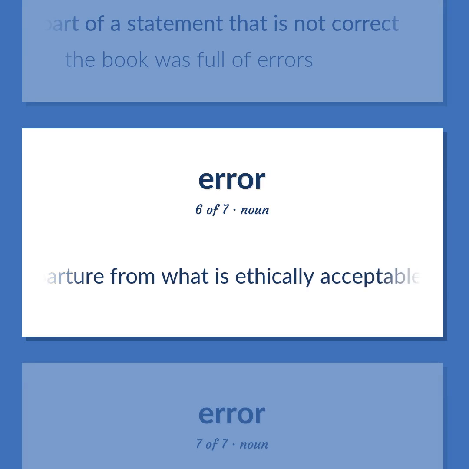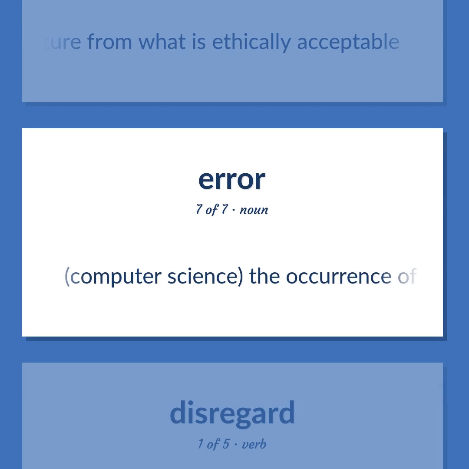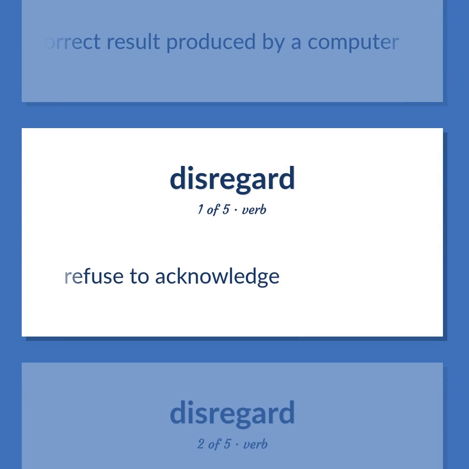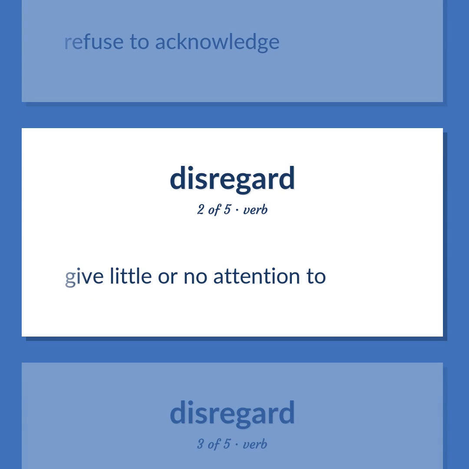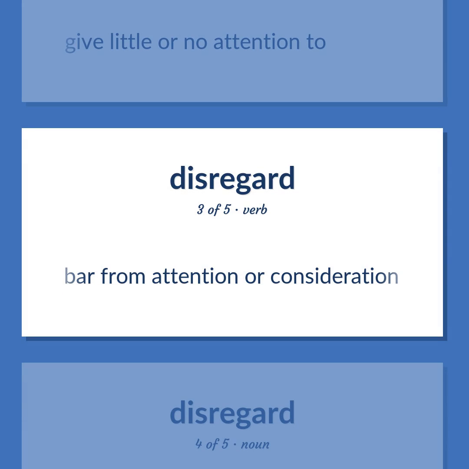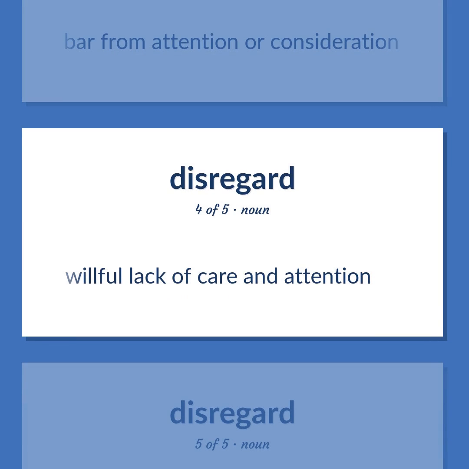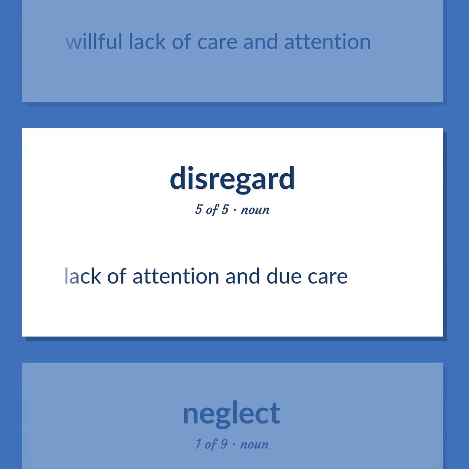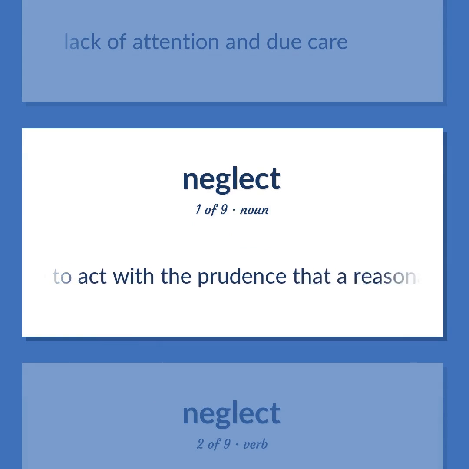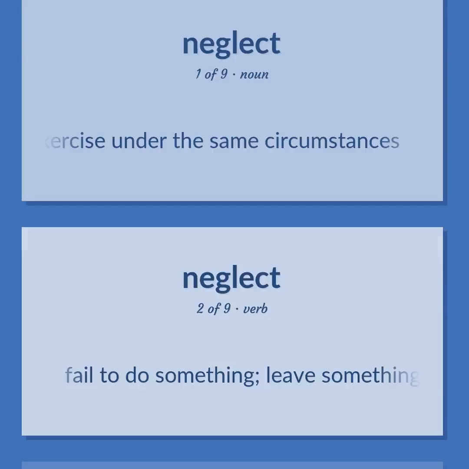Departure from what is ethically acceptable. Computer science. The occurrence of an incorrect result produced by a computer. Refuse to acknowledge. Give little or no attention to. Bar from attention or consideration. Willful lack of care and attention. Lack of attention and due care. Failure to act with the prudence that a reasonable person would exercise under the same circumstances.